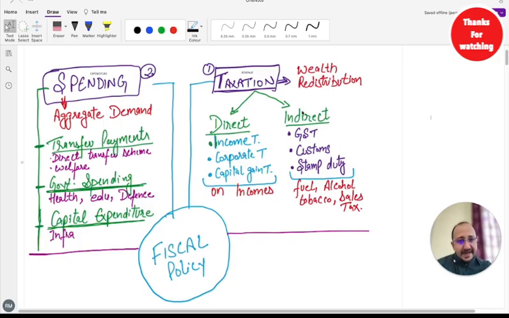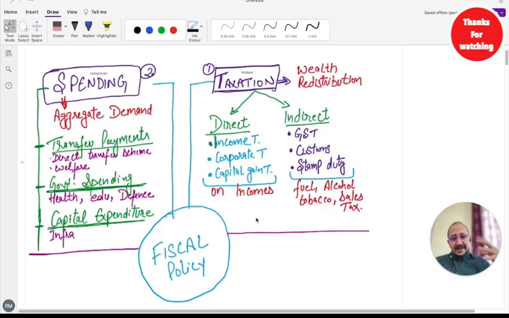So direct and indirect taxes bring inflow of cash to the government. Means this is the main source of revenue for the government. So the government collects money from all of you. It is something mandatory which you have to do. You have to pay, basically.